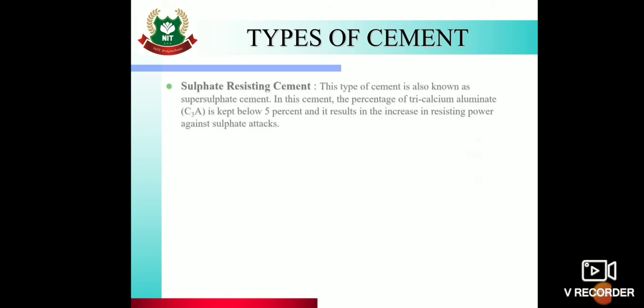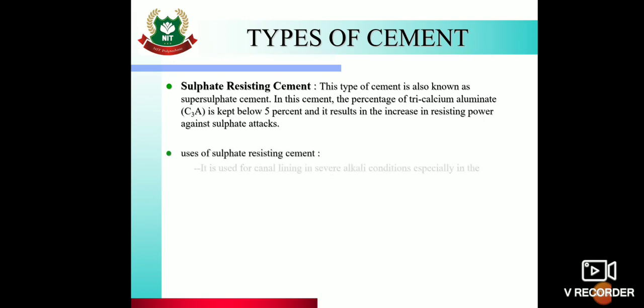The next is sulfate resisting cement. This type of cement is also known as super sulfate cement. In this cement, the percentage of tricalcium aluminate is kept below 5% and it results in the increasing resisting power against sulfate attacks. Then, uses of sulfate resisting cement.